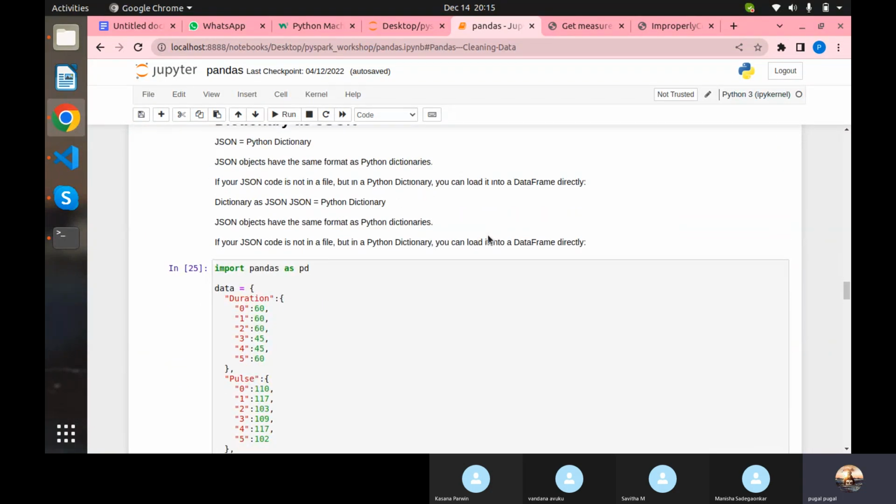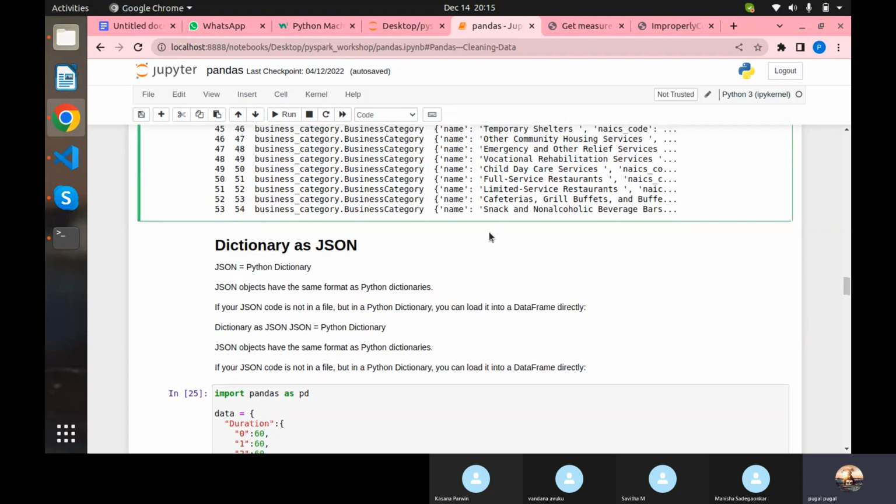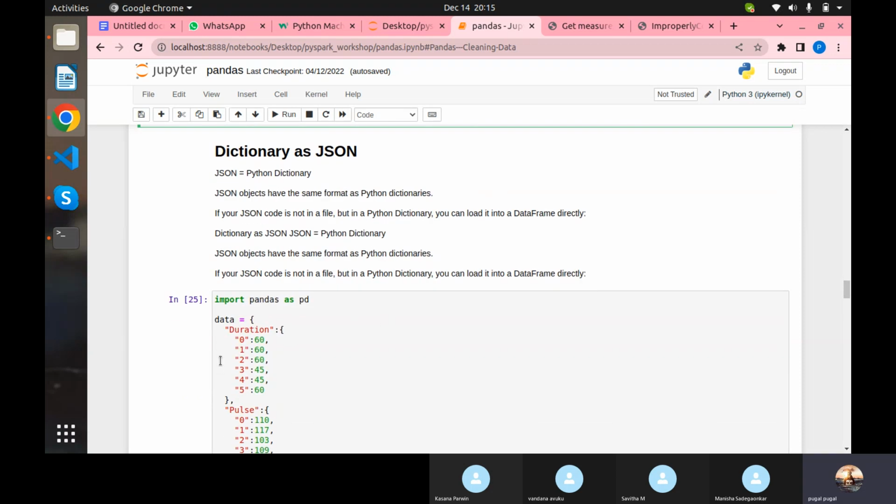Following that, as I was saying, JSON is nothing but a dictionary in Python. So I'm declaring a dictionary. In the previous class I showed you that if you convert a series into a data frame, each key will act as a row name, whereas if you convert a dictionary into a data frame, it will take all the keys as column names, right?